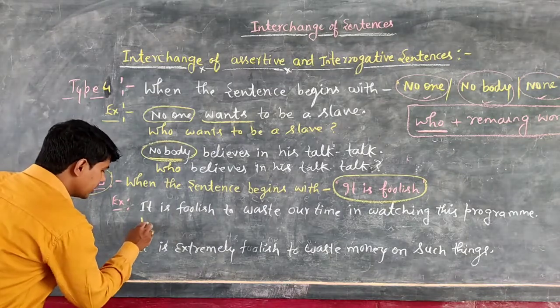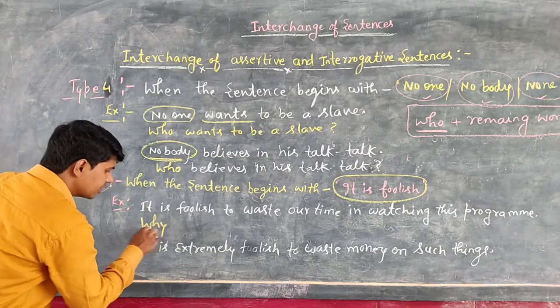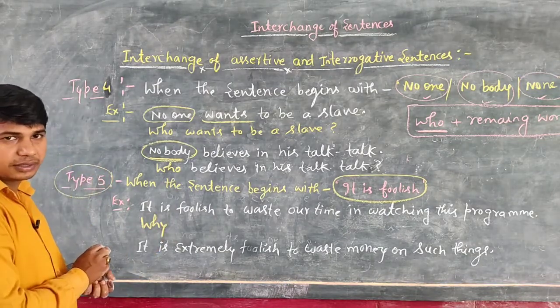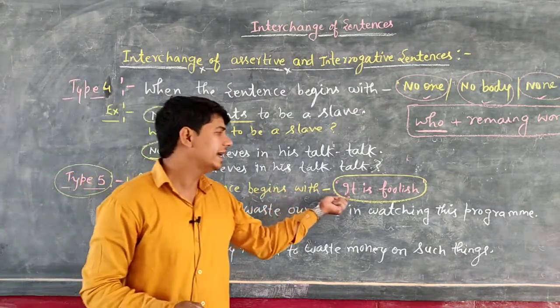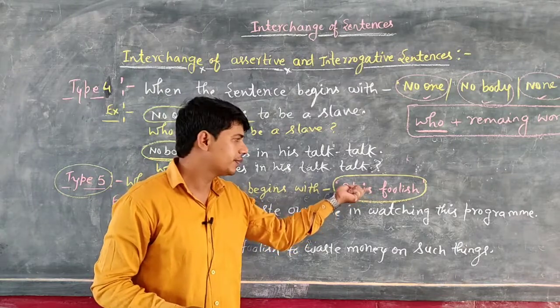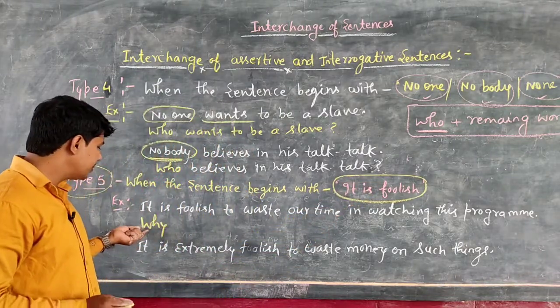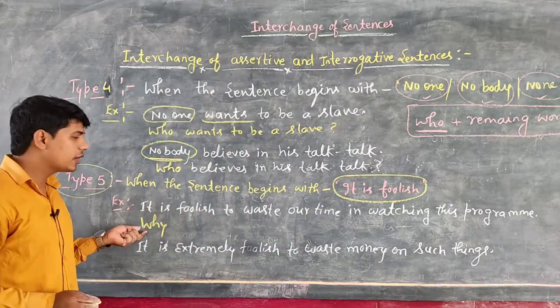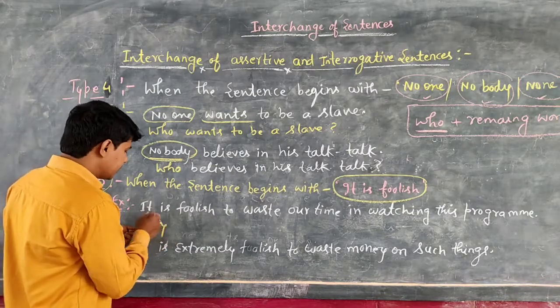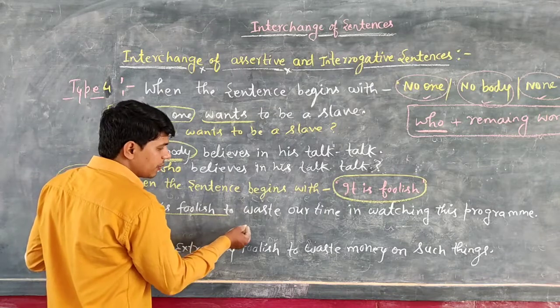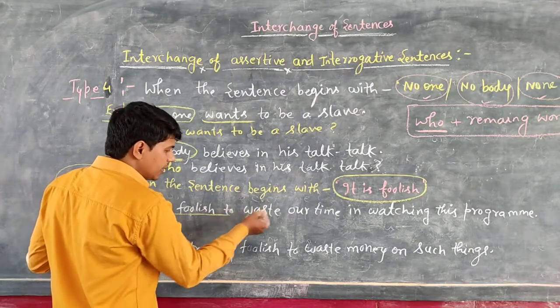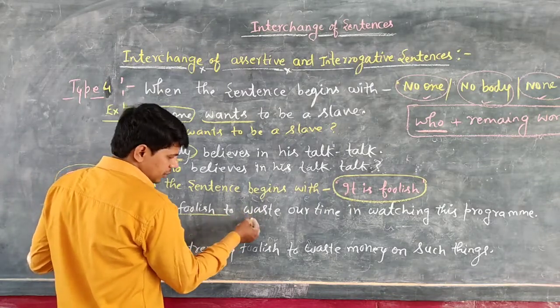very first you will start the sentence with the question word why. When a certain sentence begins with the words it is foolish to, okay, it is foolish to, so very first you will mention the question word why, and after that you will write the words from after to. So what is the word?